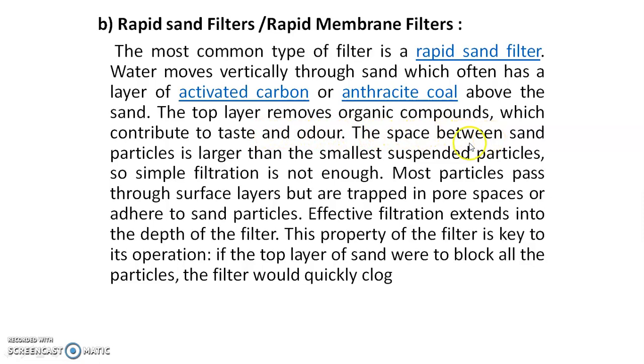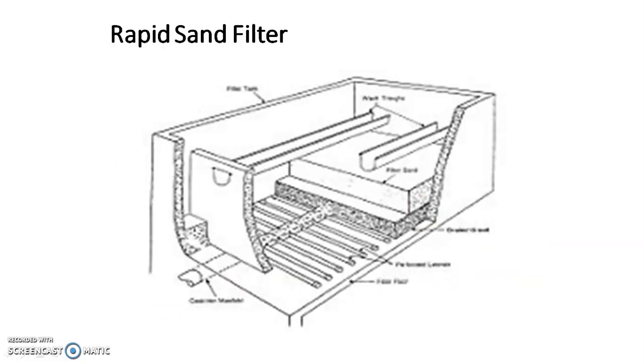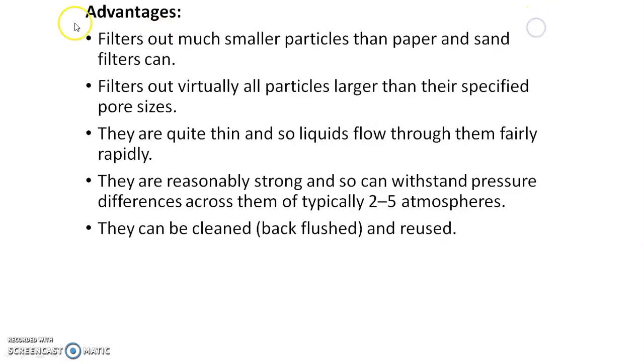The space between sand particles is larger than the smallest suspended particle, so simple filtration is not enough. Most particles pass through the surface layers but are trapped in the pore spaces or adhere to the sand particles. Effective filtration extends into the depth of the filter. This property of the filter is key to its operation. If the top layer of the sand were to block all the particles, the filter would quickly clog. This is the figure of the rapid sand filter.